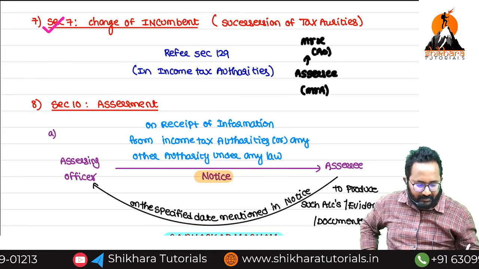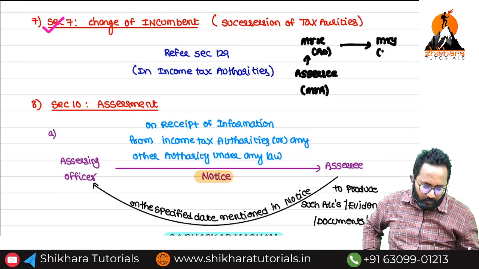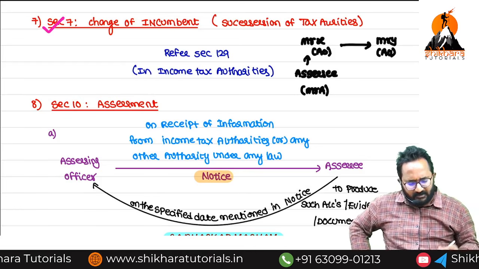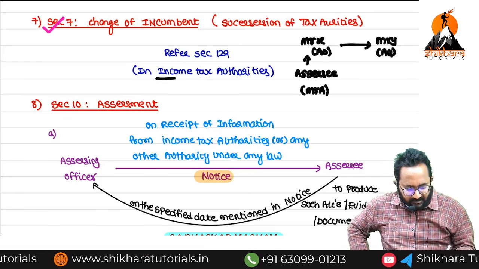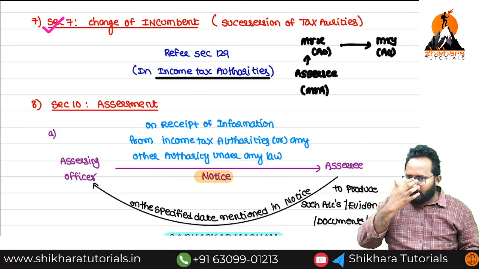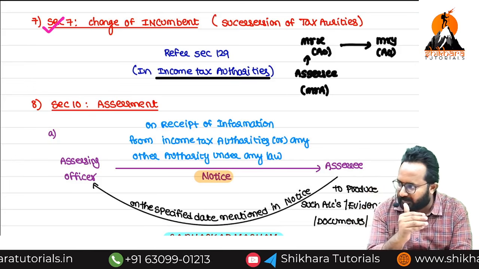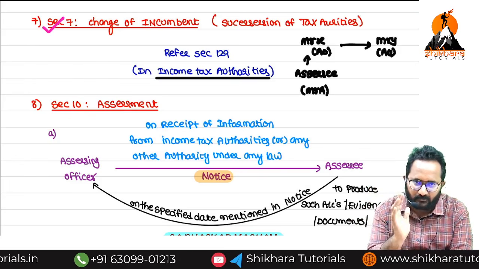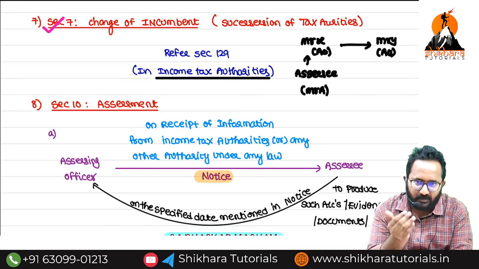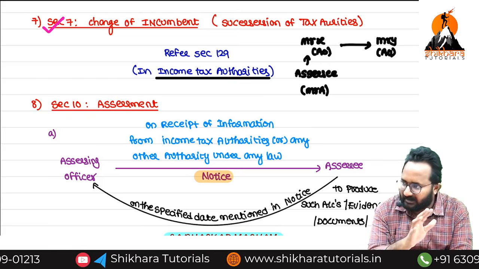Now who can take that, ma? Any other, Mr. Y. So a new AO can take. That is only called change of incumbent. So this will be the same as in the income tax authorities chapter. Yes, here also whoever is conducting the assessment or proceedings of any SSE, due to any situation like death, casual vacancy or anything, if that person is removed, no problem, another person can take the assessment.